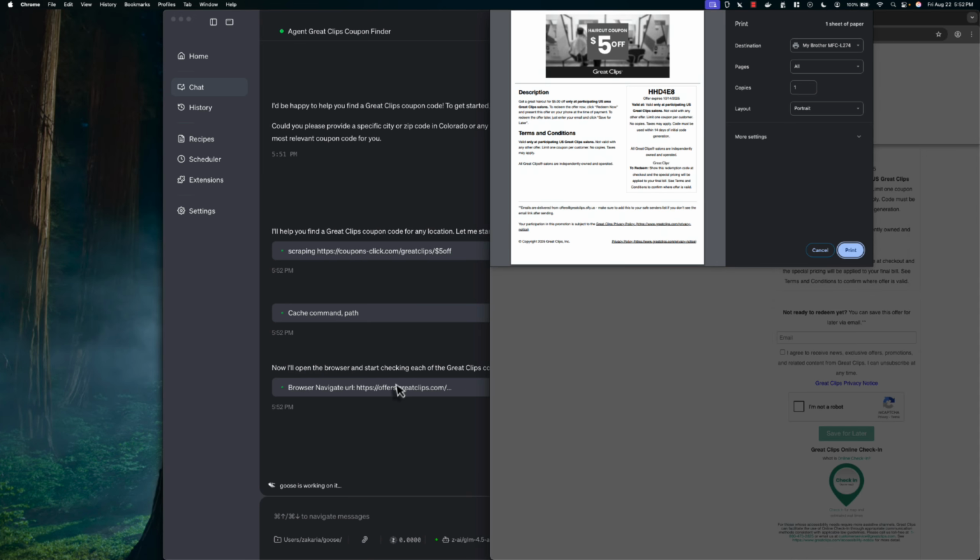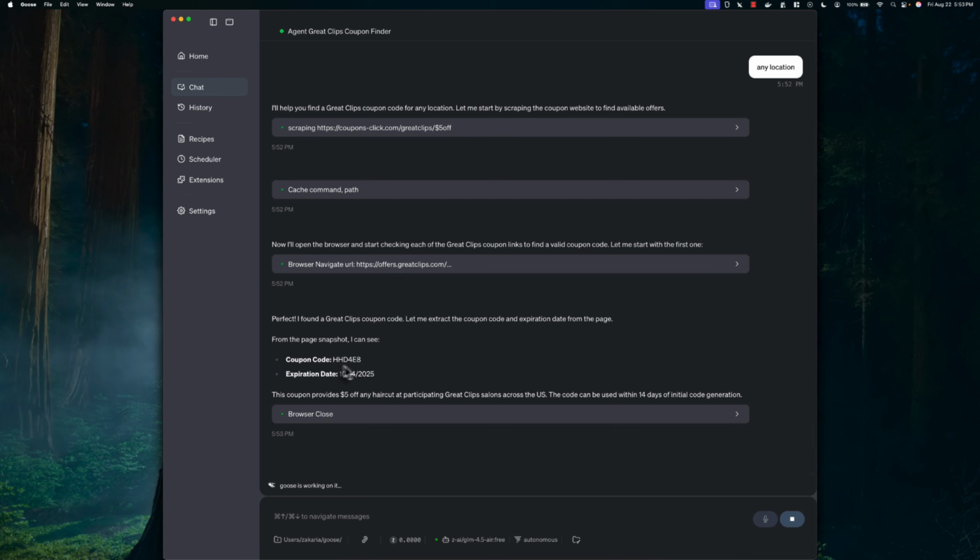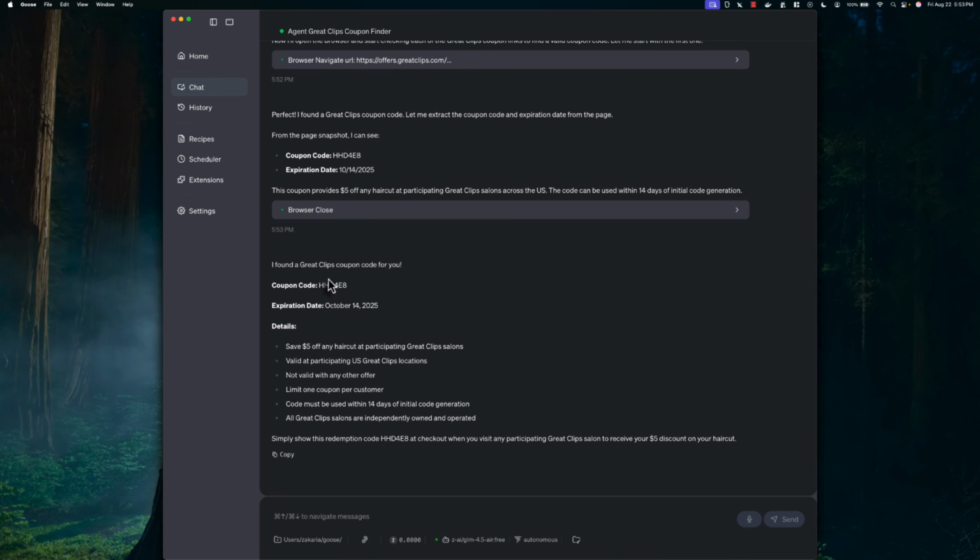It opened the first link and was able to get the coupon. It clicked the print now button, grabbed the coupon, closed the browser by itself, and also pasted it here, and finally it gave this message.